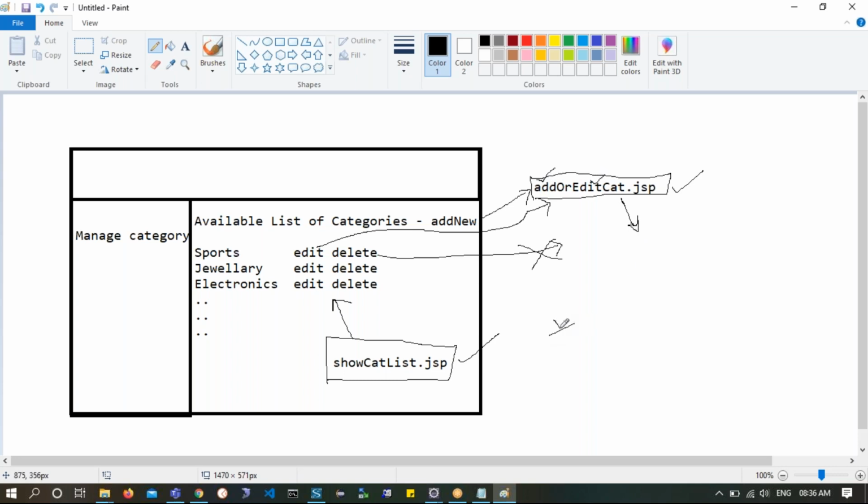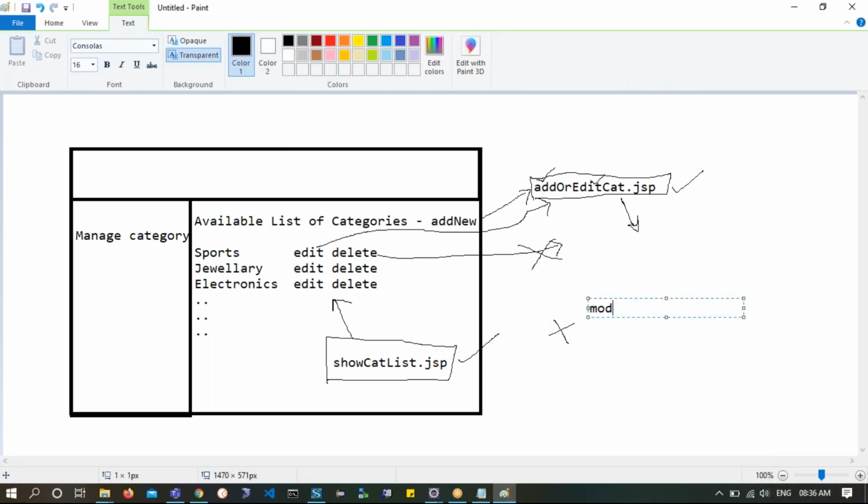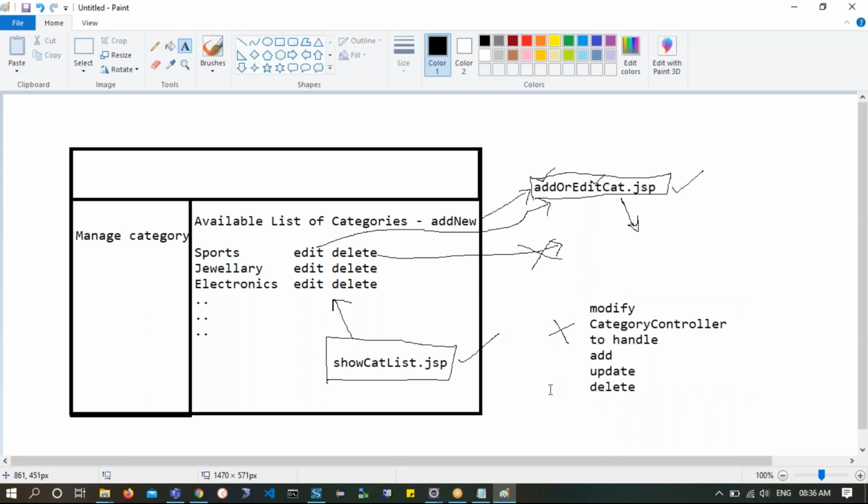Plus, apart from all this stuff, what else do we require? We need to modify the category controller to handle add, update, delete, all this. Okay, now this is what the task is.